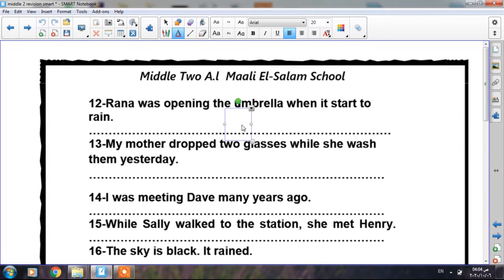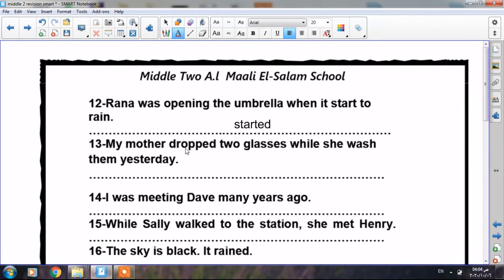Rana was opening the umbrella when it started to rain. So when it started to rain. Number 13, my mother dropped 2 glasses while she washed them yesterday. Where is the wrong one?